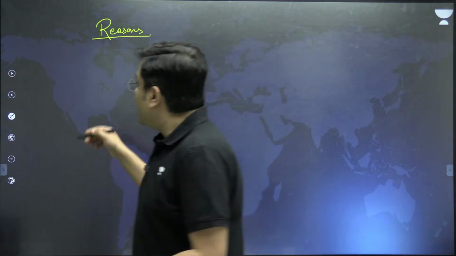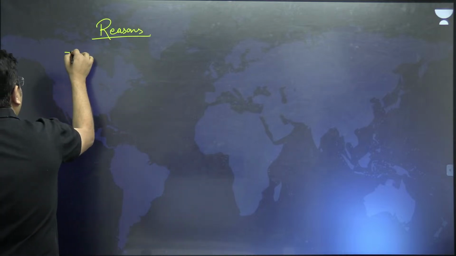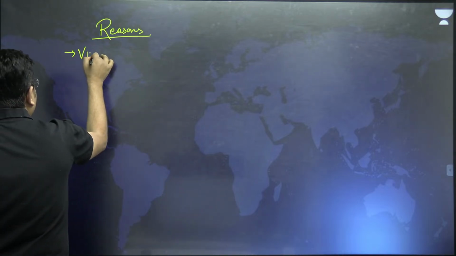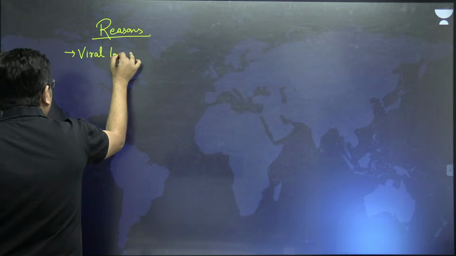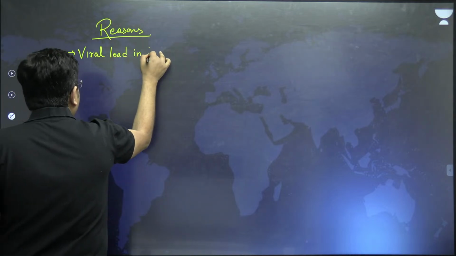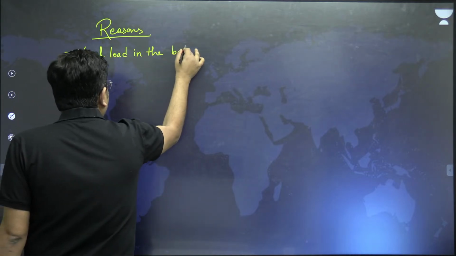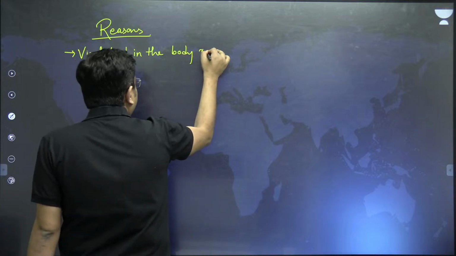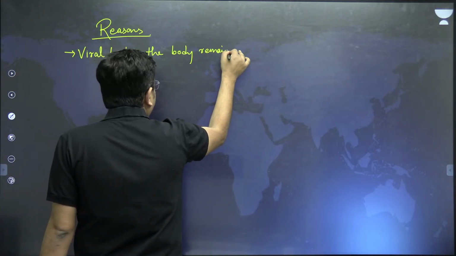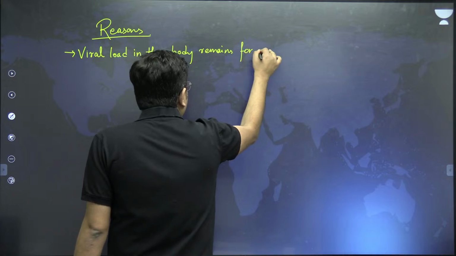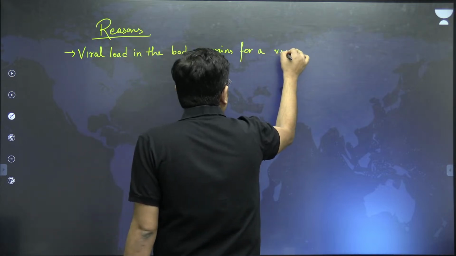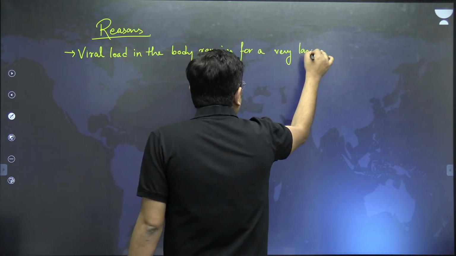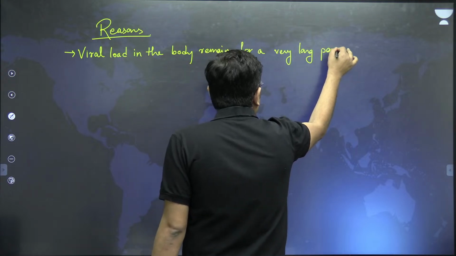Here you can say that the virus load in the body remains for a very long time. Right?